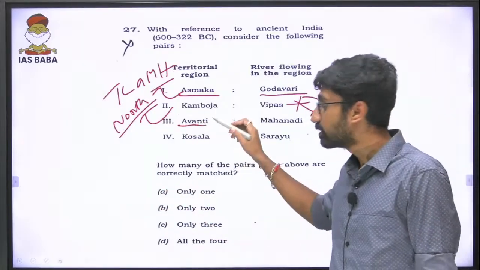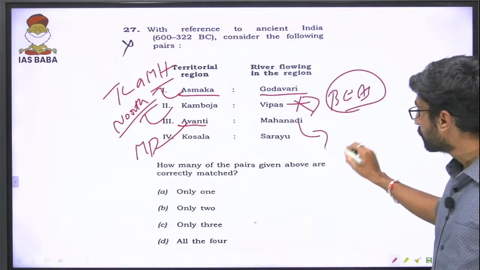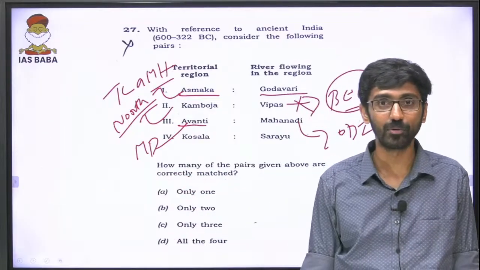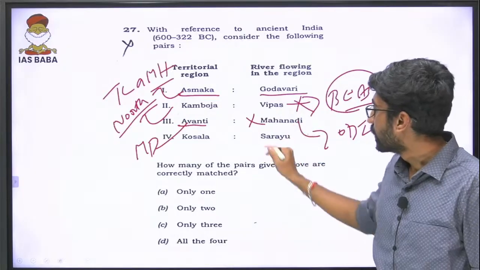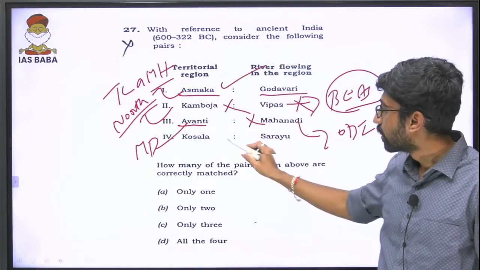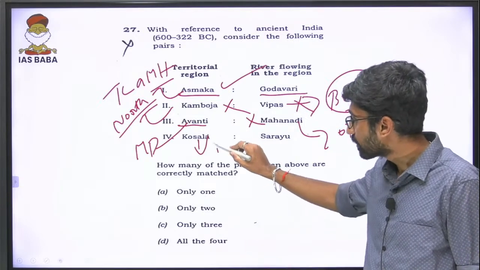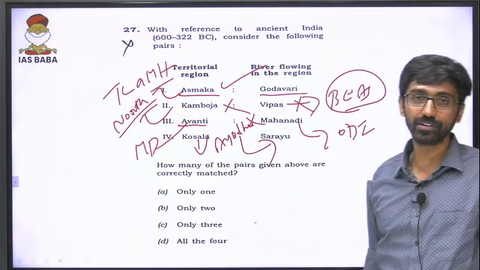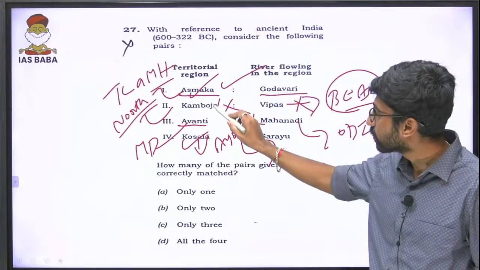Then Avanti is the Ujjain region, that is the Madhya Pradesh region, but they are asking about Mahanadi, which is in the Odisha region. So there is a directional difference we can talk about. So that is wrong, and this is right. Koshala, we can talk about the UP region. The capital of Koshala was Ayodhya, and we know Ayodhya is located on the banks of river Sarayu. So this is right, and this is wrong.